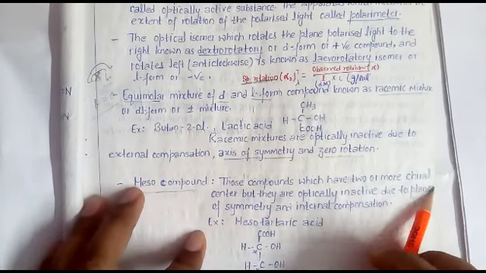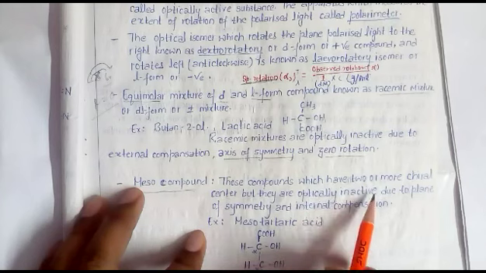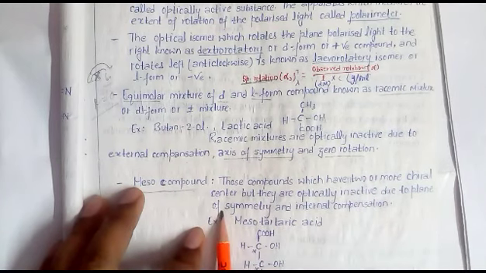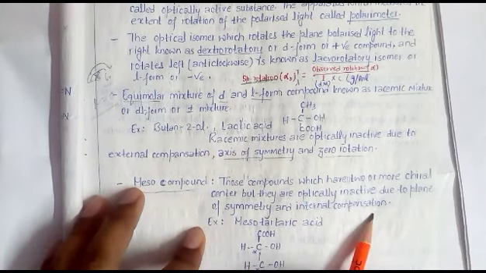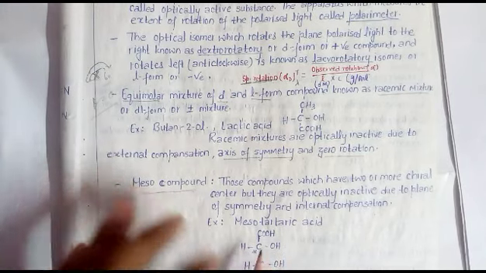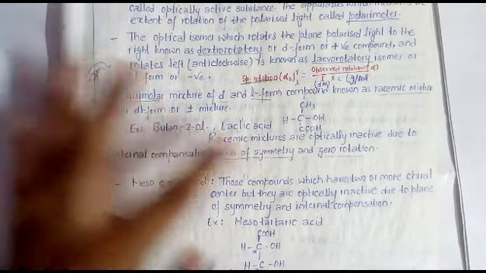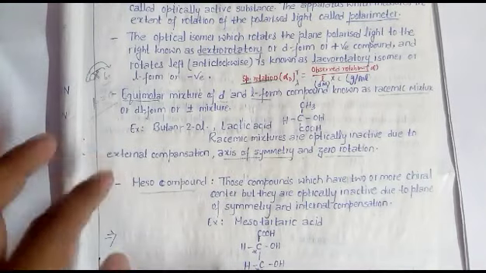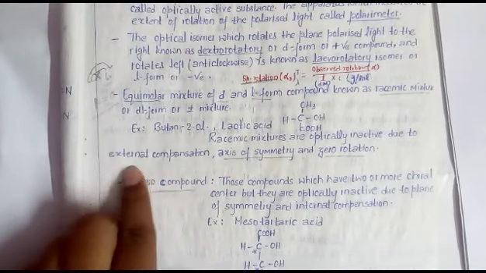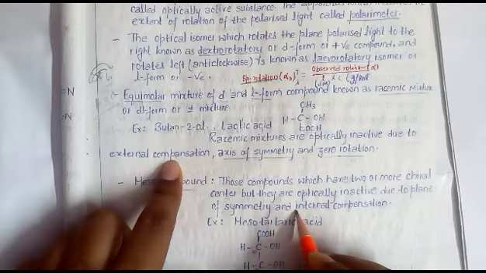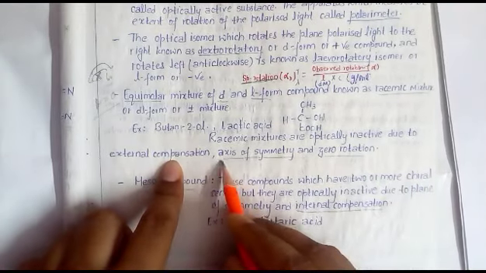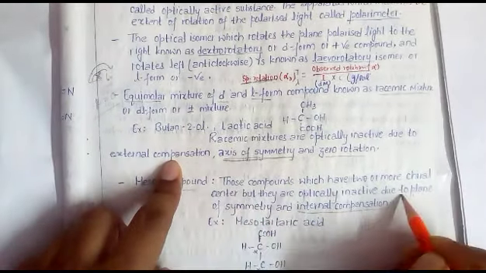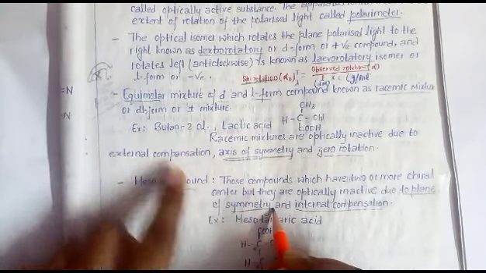Two or more chiral centers, but they are optically inactive due to plane of symmetry and internal compensation. This compound is mentioned here because it is antagonistic in nature to the racemic mixture to some extent: in one case external compensation, in the other internal compensation; in one case axis of symmetry, in the other plane of symmetry.